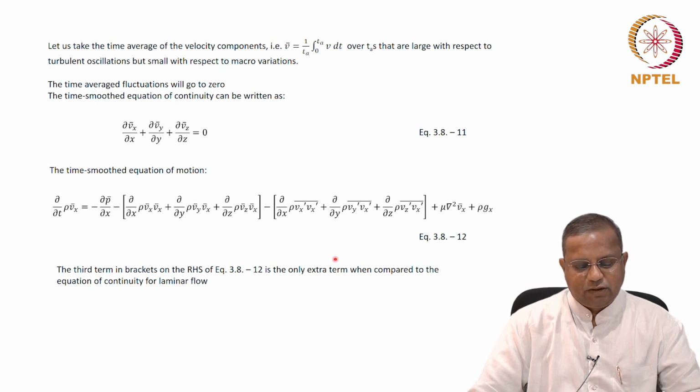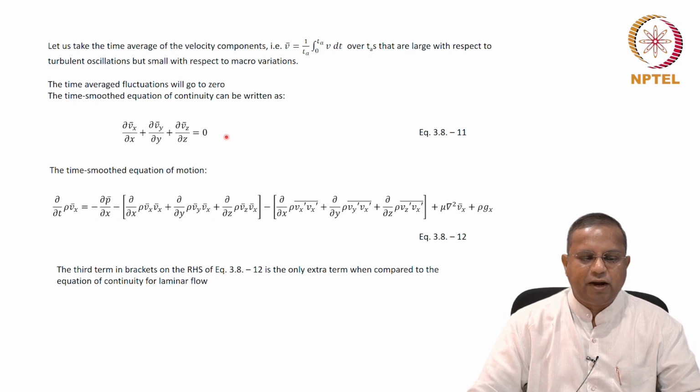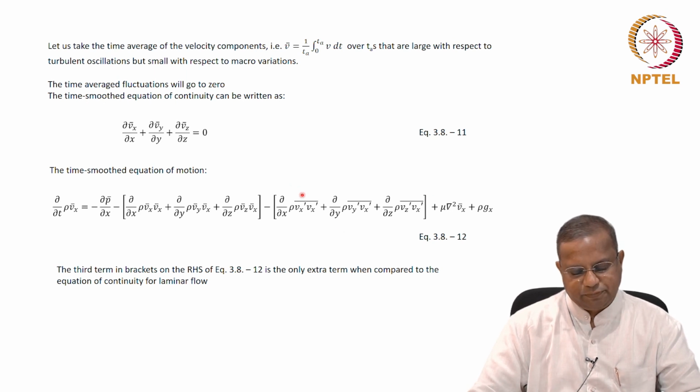Only this term is the extra term compared to the equation of continuity for laminar flow. Here, in this case, it does not matter. It is a simple time smoothing that we do. The fluctuating components will go to 0. Since the products happen and the average of the products of the fluctuations happen, that is not going to go to 0 and that term will remain.